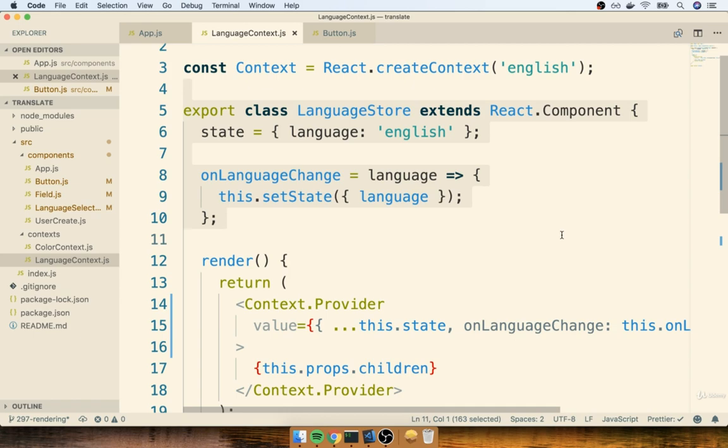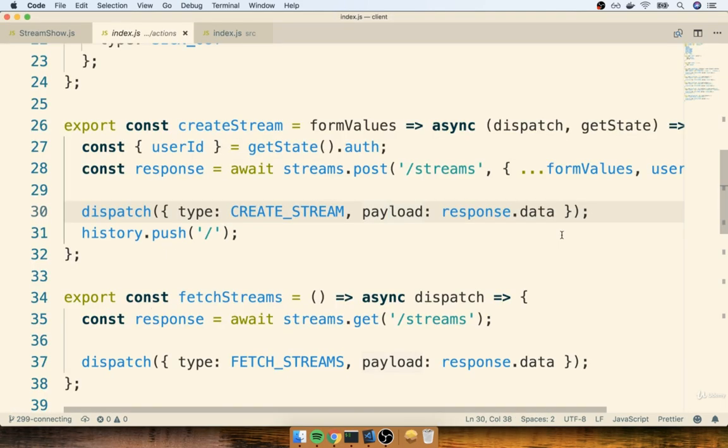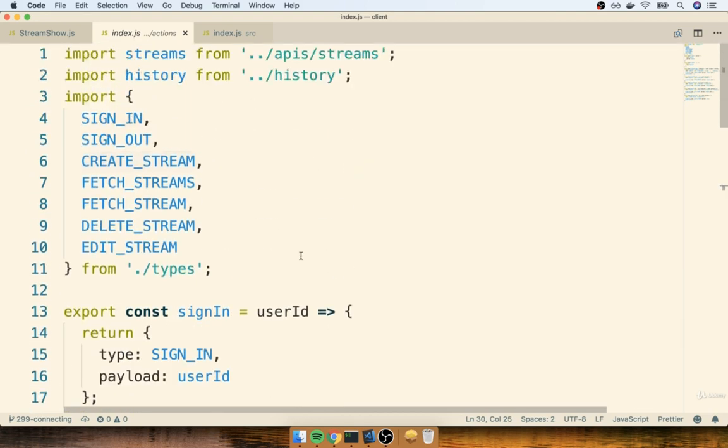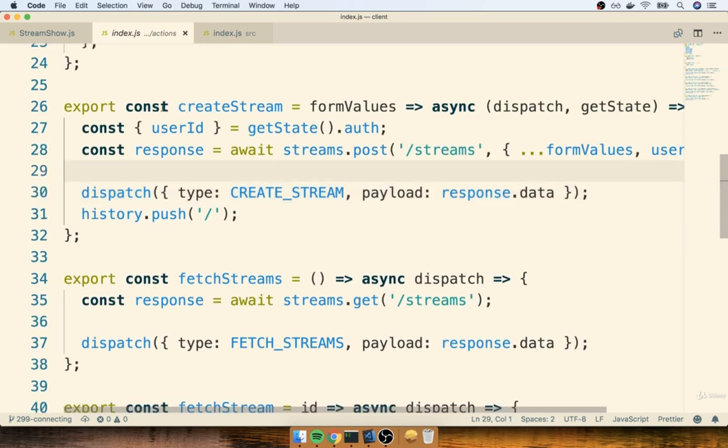So I want you to remember back to one of the applications we worked on, the streaming application. So here's the code for the streaming application. I've got it up inside of my code editor right here. And here's an action creator that we put together to create a new stream. Remember, we had said that when we created a stream, we wanted to associate the user ID of the currently authenticated user with the stream that was created.